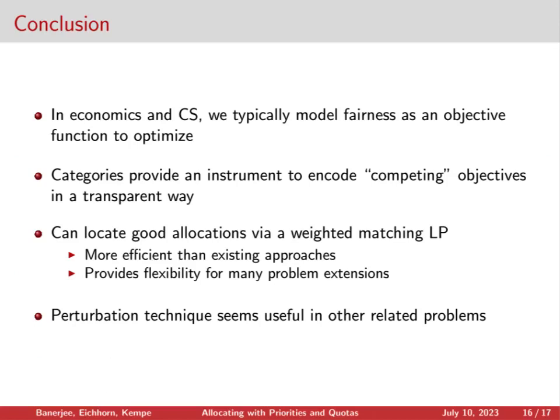To wrap things up, in economics and CS, we typically think about fairness as a single objective function that we wish to optimize. However, this may not be the best approach in many cases, like the COVID example that we looked at earlier. Rather, we feel that categories provide an instrument that can allow us to encode competing objectives in a fairer and more transparent way. And in our work, by characterizing the priority respecting allocation problem as a weighted matching problem, we're able to find a more efficient procedure to locate good allocations that also gives us the flexibility to consider many different problem extensions.